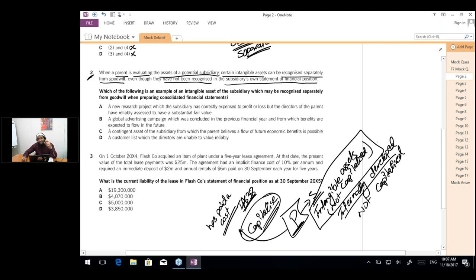What are the criteria for a purchased asset? The cost can be measured reliably and the probable economic benefit should be there.